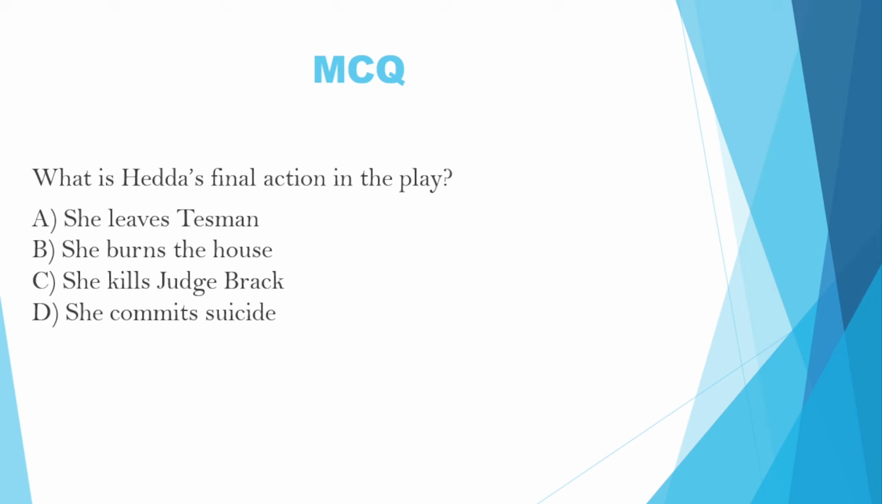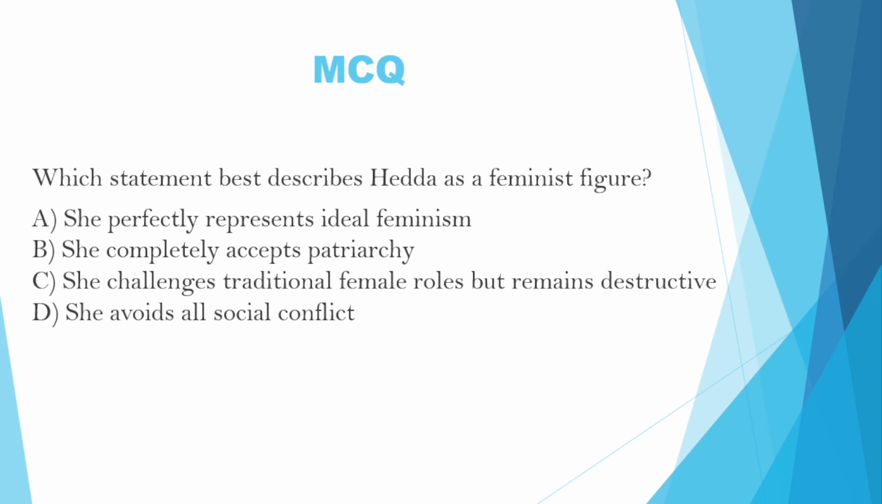Next question is, what is Hedda's final action in the play? Option A, she leaves Tasman. Option B, she burns the house. Option C, she kills Judge Brack. Option D, she commits suicide. The correct answer is D. She commits suicide.